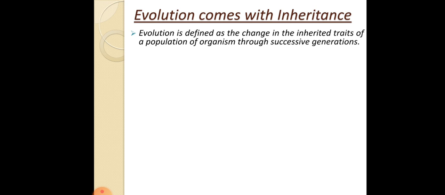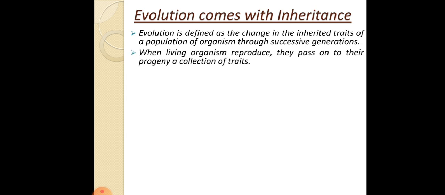How a change is accumulated in a population over successive generations, that process is evolution. Now, when a living organism reproduces, they pass on to their progeny a collection of traits.